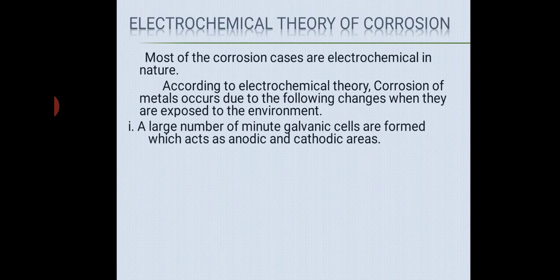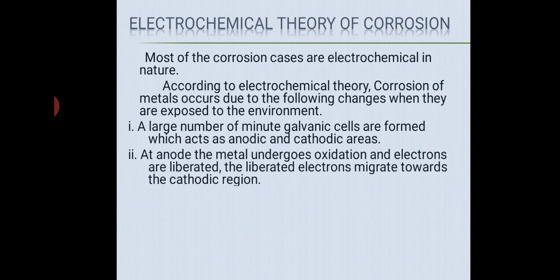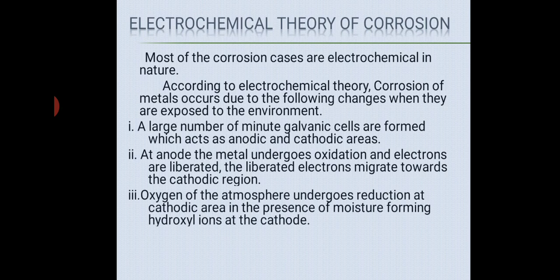According to electrochemical theory, the first change observed is that a large number of minute galvanic cells are formed which act as anodic and cathodic areas. Then at the anode, the metal undergoes oxidation and electrons are liberated. The liberated electrons migrate towards the cathodic region. Next point: oxygen of the atmosphere undergoes reaction at the cathodic area in the presence of moisture, forming hydroxyl ions at the cathode.